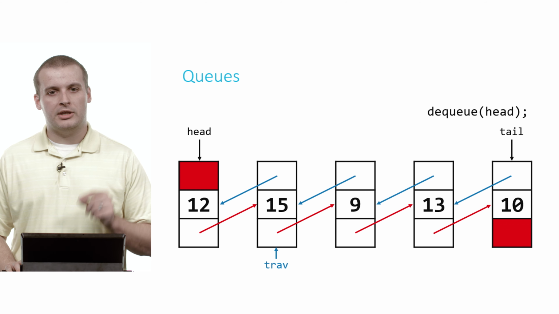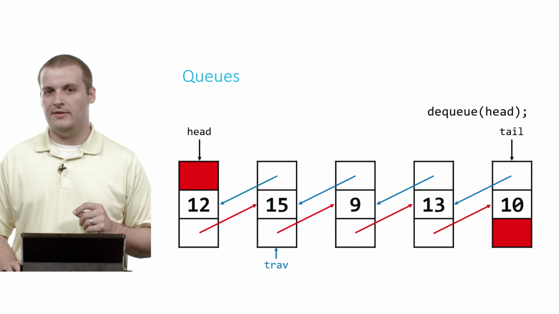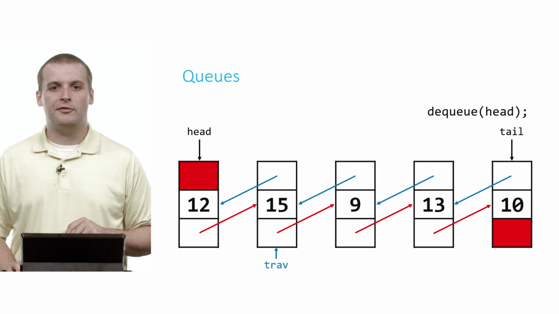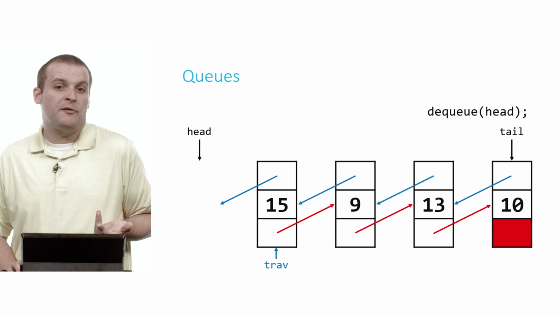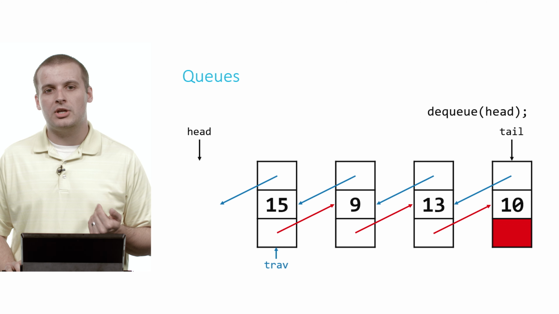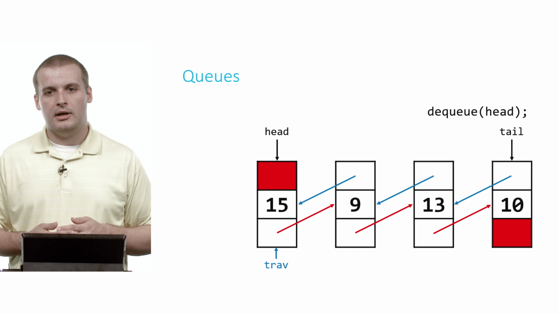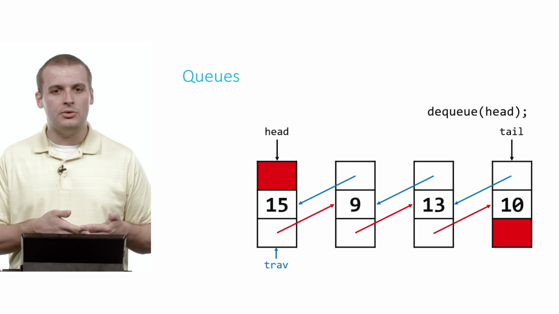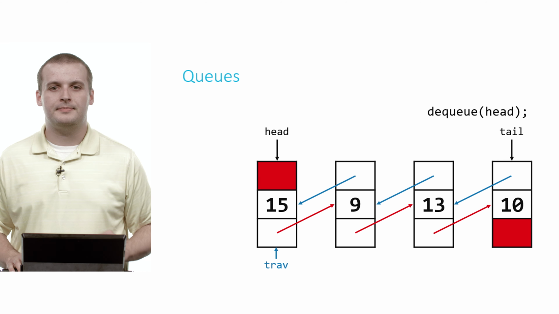Now that we've got a hold on the first element via the pointer head and the second element via the pointer trav, we can free head, and then we can say nothing comes before 15 anymore, so we can change 15's previous pointer to point to null, and we just move the head over. And there we go. Now we have successfully dequeued 12, and now we have another queue of 4 elements.